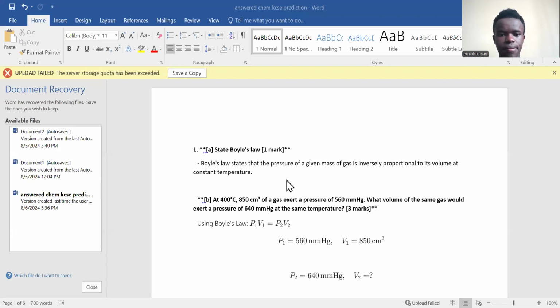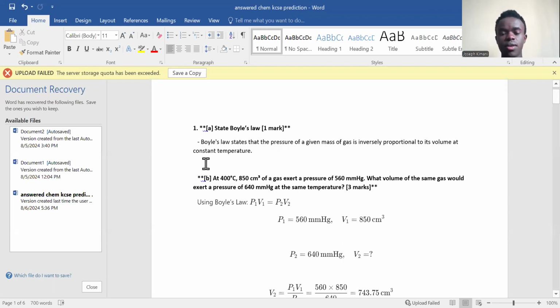So guys, here is the answered version of the chemistry paper. Without further ado, let's get started. The first question now asks, and remember this is a KCSE prediction, so it probably cuts across from Form 1 to Form 4. Generally we are going to cover several topics. For the first question, we have been asked to state Boyle's law.